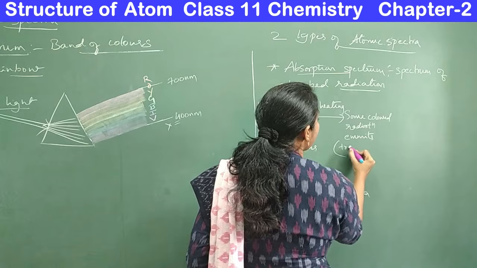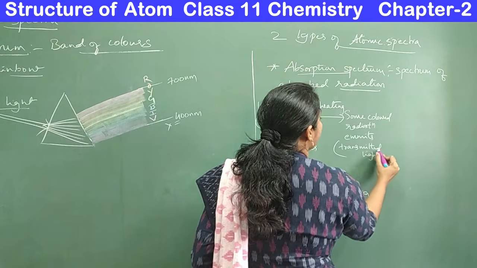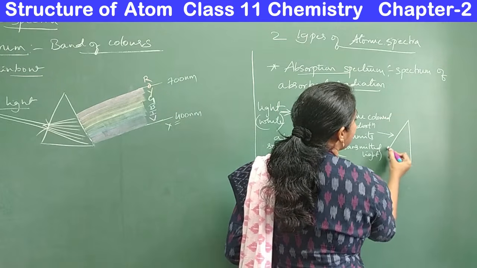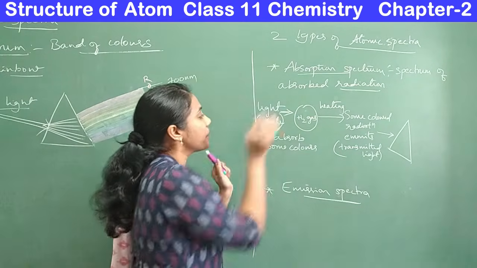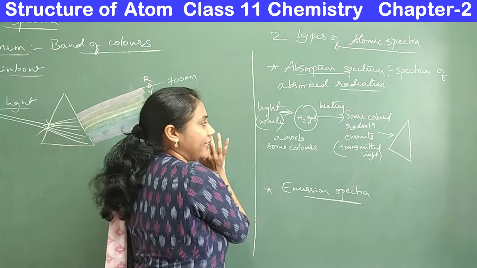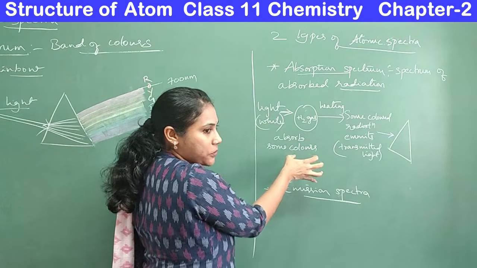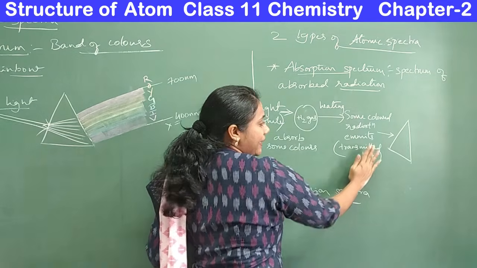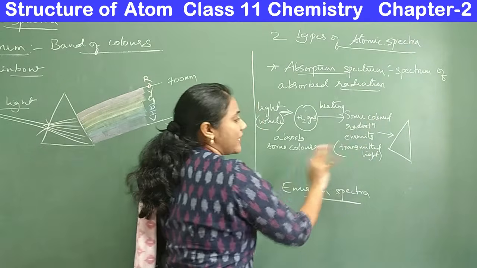We call this the transmitted light. When you irradiate hydrogen gas with white light, it will absorb some colors, and after absorption, you heat it, and it emits some radiation. That radiation with some colors we call the transmitted light.